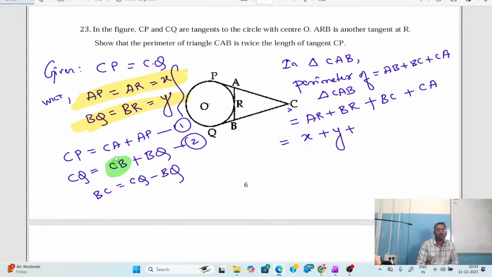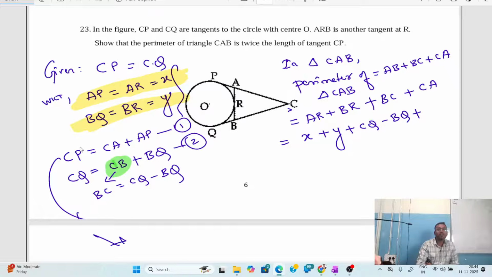Correct? Keep this BC as it is, this plus BQ comes to the other side and becomes minus BQ. So BC can be written as CQ minus BQ, plus CA, which we write using equation 1.